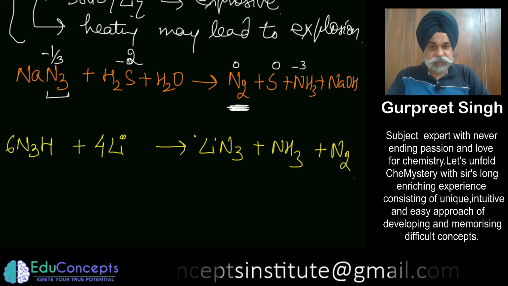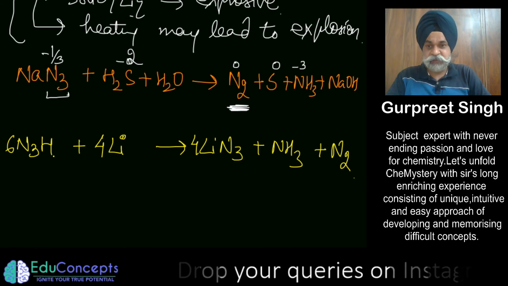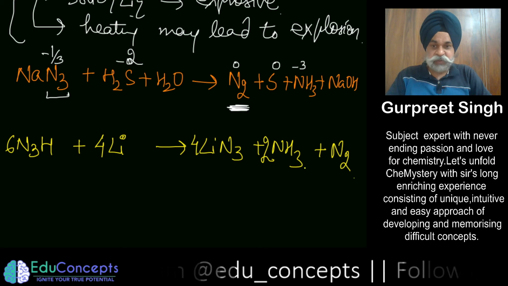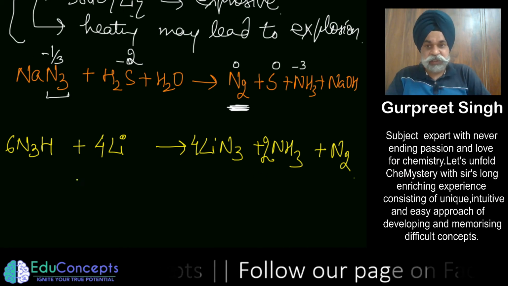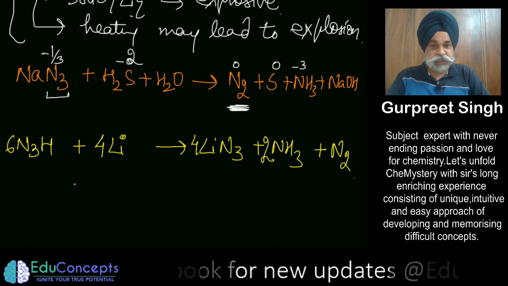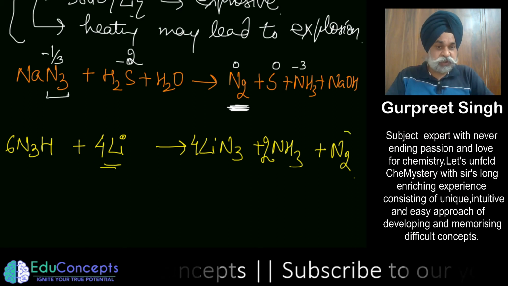So if I take this as 4, this also is 4. So 4 3s are 12. So here you have 18. So that means this would be 2. So 6 hydrogens are there. So it got balanced. So this is again a very, very beautiful reaction which you should focus on, that hydrazoic acid when treated with lithium metal also produces nitrogen gas.